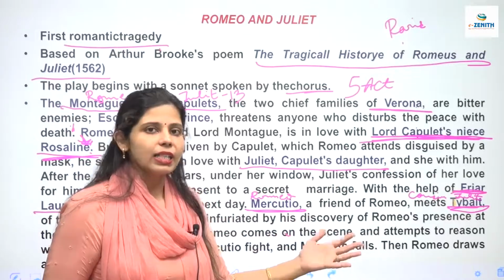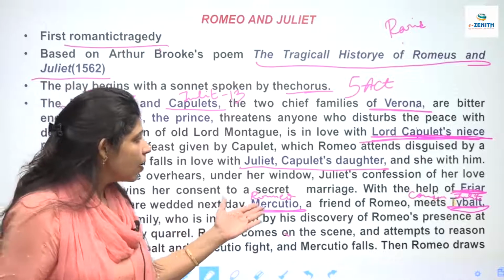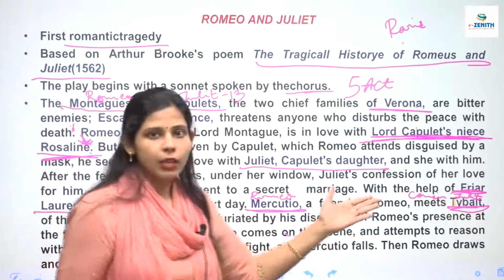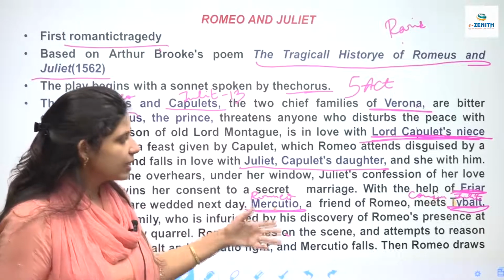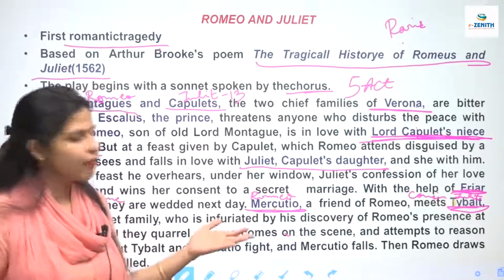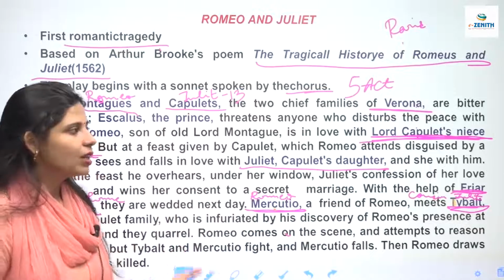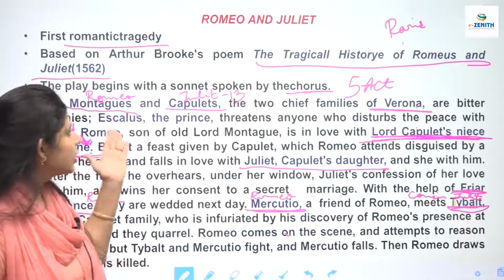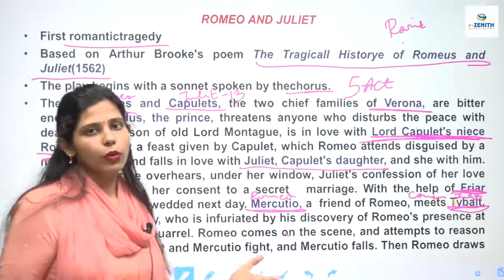So Tybalt dies, and it is by mistake, and because he was provoked. Romeo was provoked, as when Mercutio was fighting with Tybalt instead of Romeo. So this Mercutio, Romeo's friend, he gets injured and Romeo is not happy with the fact and he kills Tybalt. And what happens after Tybalt's death, that the prince who was here, the Prince Escalus,